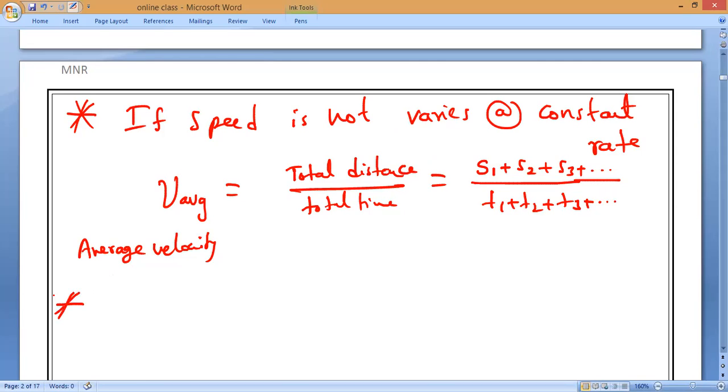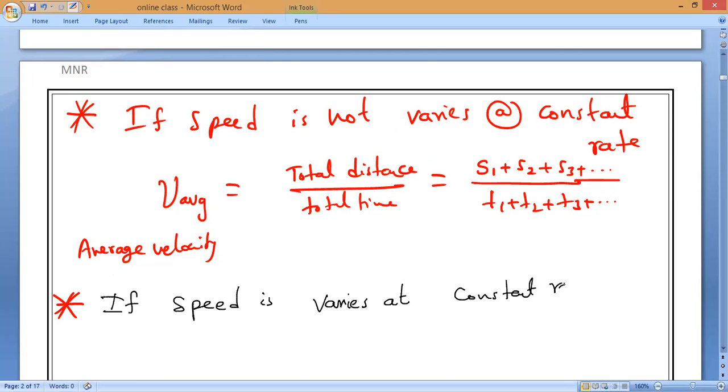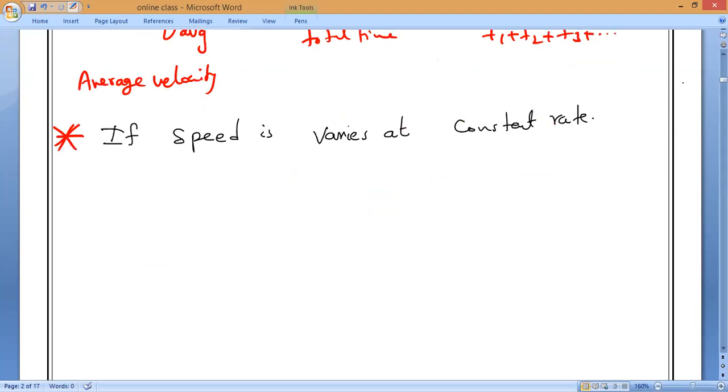Now, what is the second case? If the speed varies at a constant rate. For example, check it, guys. Harish started with 0 kilometer per hour. Everybody will start with 0 kilometer per hour. In 1 hour you traveled, and your speed became 10 kilometer per hour.